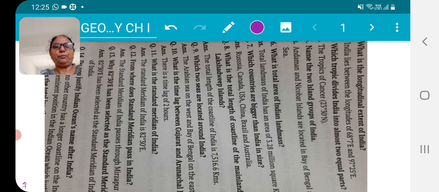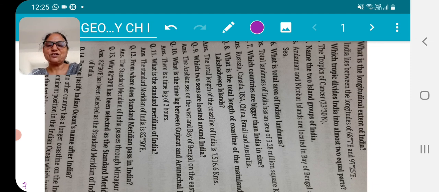There may be two types of question: total length of coastline, that is different, and total length of coastline including the island groups that lie in the Bay of Bengal and Arabian Sea, that you also have to mention. So take care what is asked, and accordingly give the answer.